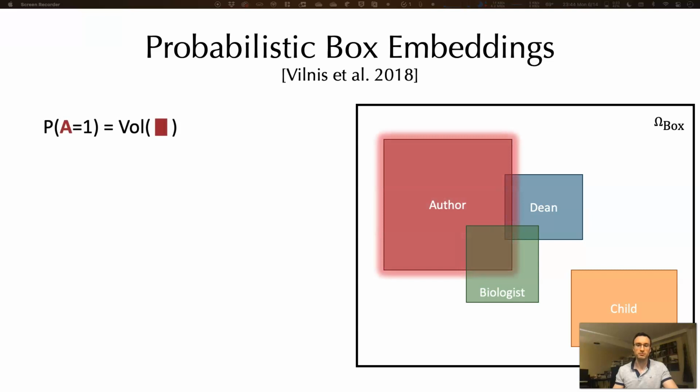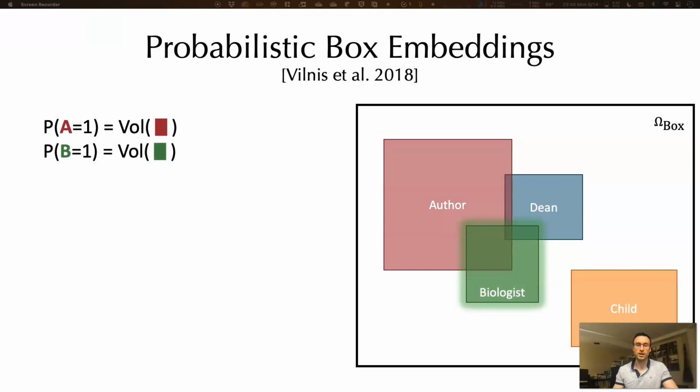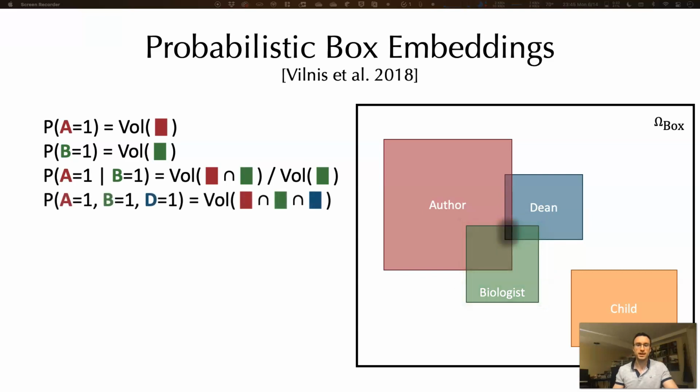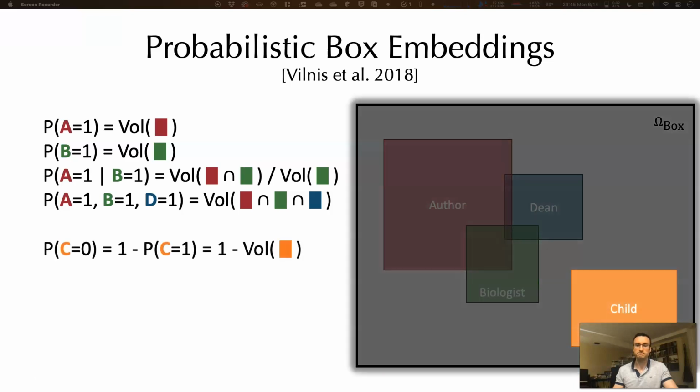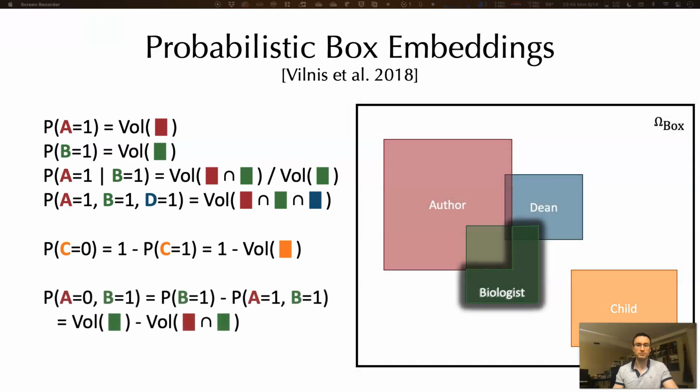The marginal probability of being an author is given by the volume of the author box, and similarly, the probability of being a biologist is given by the volume of the associated box. One can also calculate conditional probabilities, for example, the conditional probability of being an author given that one is a biologist. In fact, any combination of positive assignments can be calculated via intersection volume. And since the space has finite measure, inclusion-exclusion can be used to calculate any arbitrary assignment of values, such as the probability of not being a child, or the probability of being a biologist but not an author.